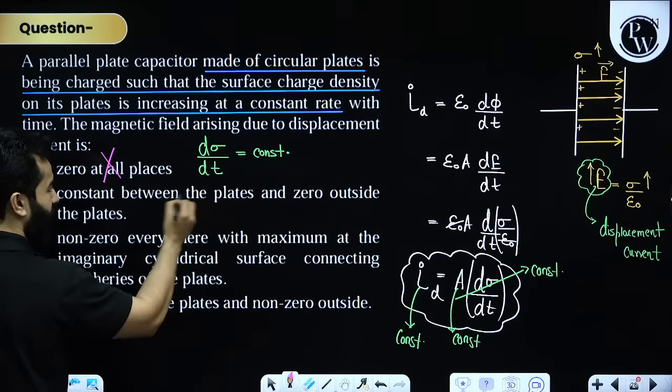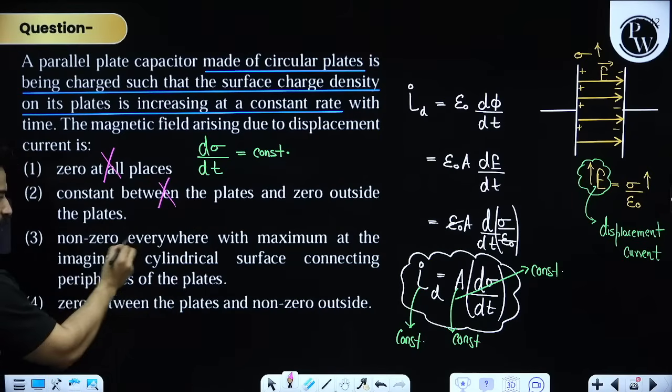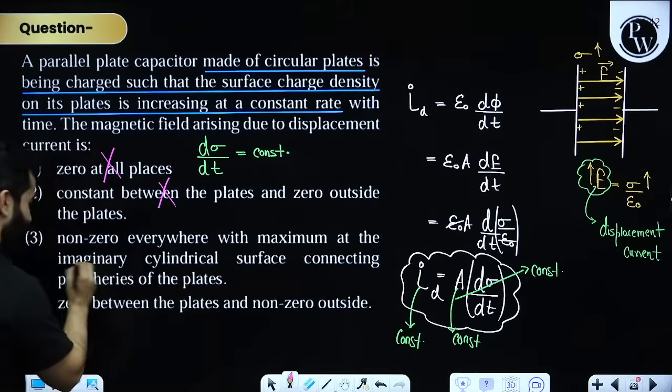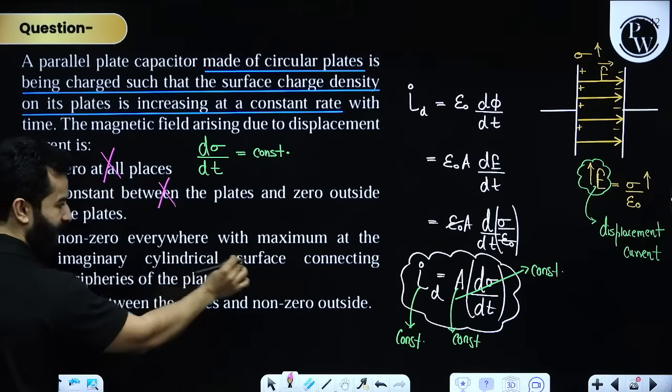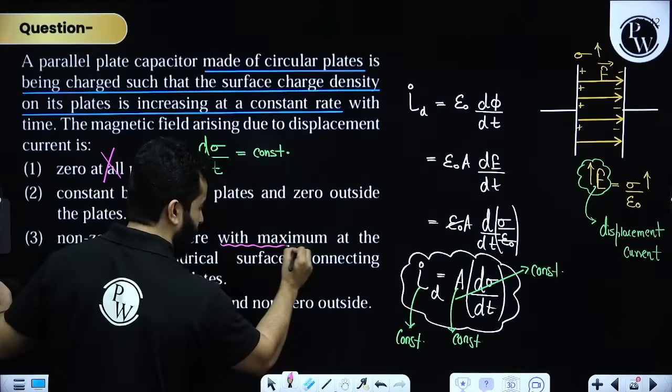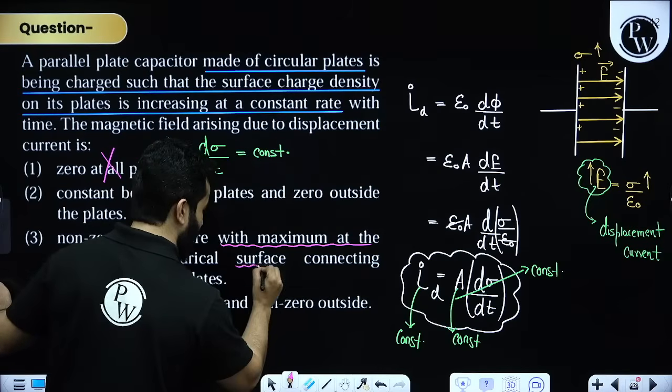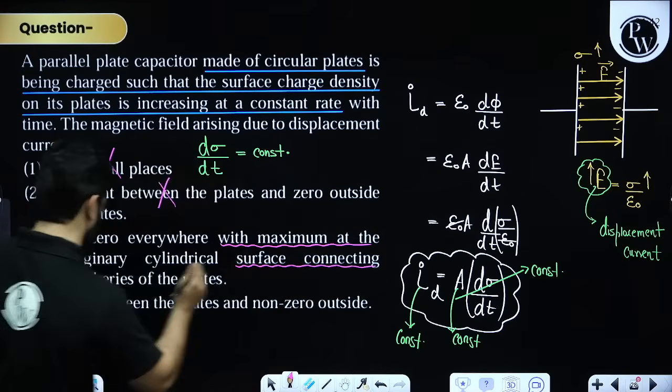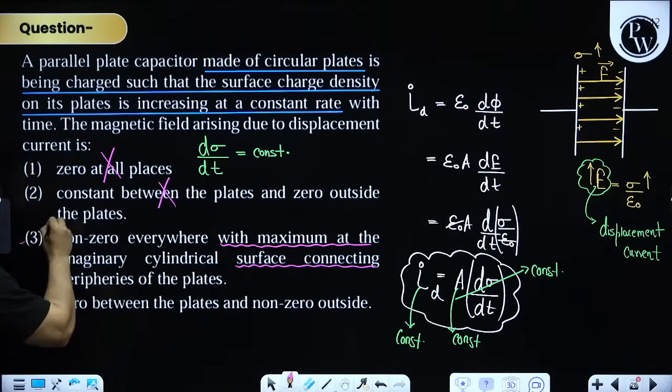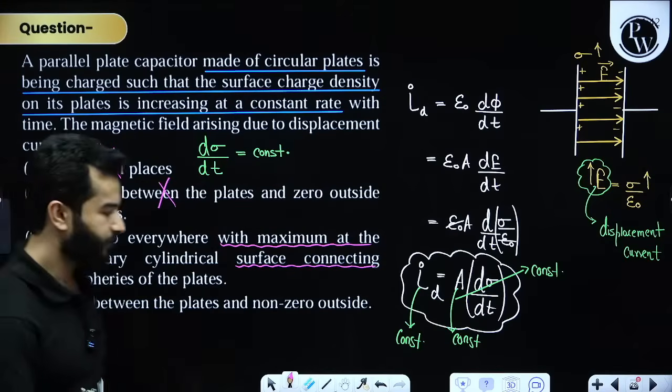Constant between plates, wrong. Non-zero everywhere with maximum at the imaginary cylindrical surface, absolutely correct. Maximum at the imaginary cylindrical surface connecting the peripheries of the plate. Third option is absolutely correct.